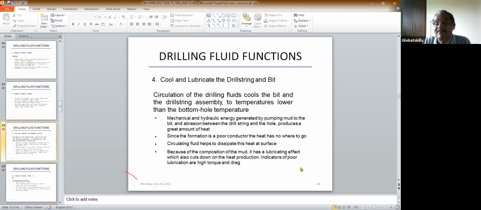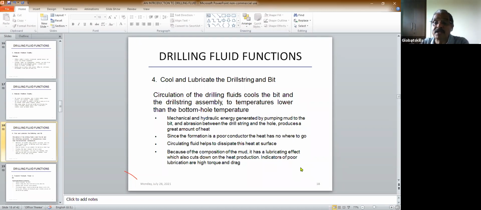In most cases, if it is a high temperature well, the bottom hole temperature is very, very high. And when you circulate the mud, when it comes up, the temperature is also still high, and the aerial cooling is not sufficient. In such cases, other types of cooling methods are applied. So the cooling of the bit is very, very important.